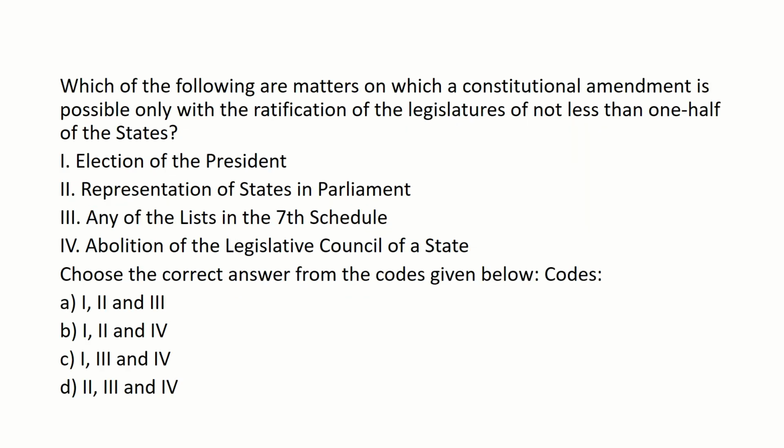Next question. Which of the following are matters on which a constitutional amendment is possible only with the ratification of the legislatures of not less than one half of the states. Statement 1, election of the president. Statement 2, representation of states in parliament. Statement 3, any of the list in the 7th schedule. And Statement 4, abolition of the legislative council of a state.